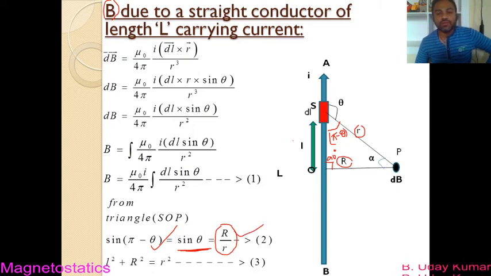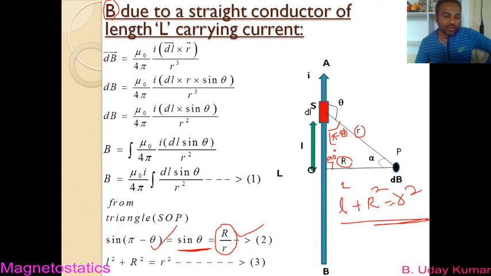And also from the right angle triangle SOP, by using Pythagoras theorem, we can write L square plus capital R square is equal to small r square. This is Pythagoras theorem, right? So this is the hypotenuse r, and the other two sides have the values capital R and small l. Hence by using Pythagoras theorem, I can write this equation, which is shown here as equation number 3: L square plus capital R square is equal to small r square.